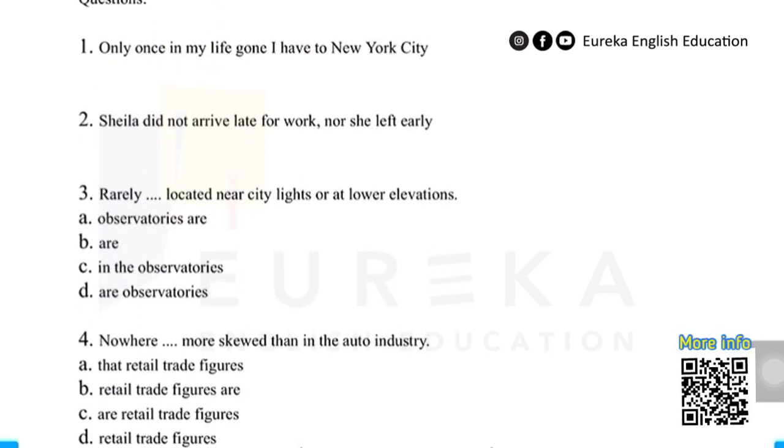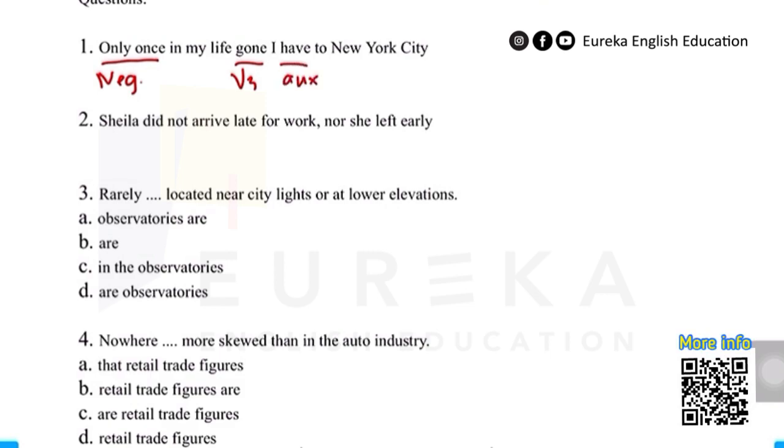Let's start with number 1. "Only once in my life gone I have to New York City." Do you notice any mistakes? Yes, true, there is a misorder here. The sentence starts with a negative expression. "Only once in my life" is the prepositional phrase, "gone" is the past participle, "I" is the subject, "have" is the auxiliary.